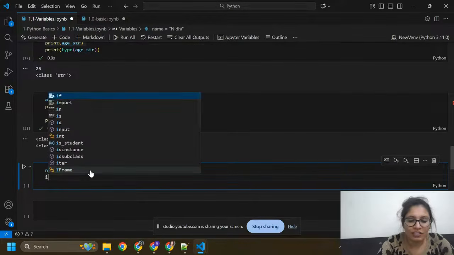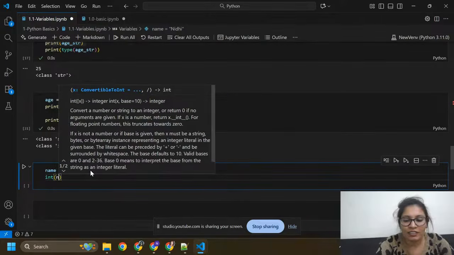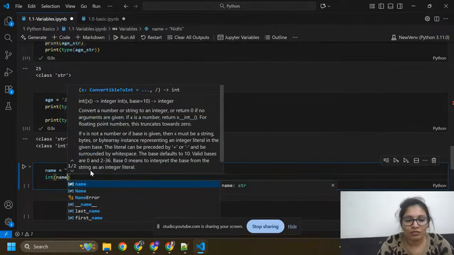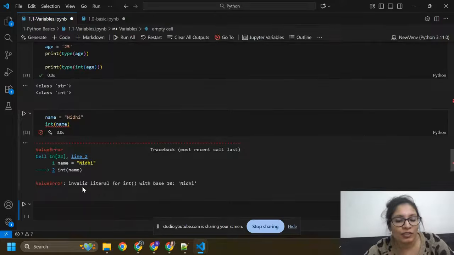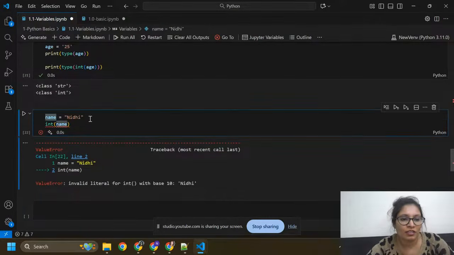Okay, and I can check name should be an integer, so it will give you invalid literal for integer. So this is not an integer because we already have this in a string format.